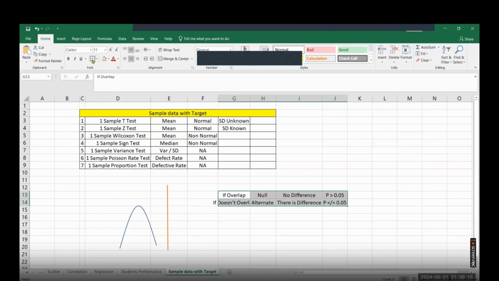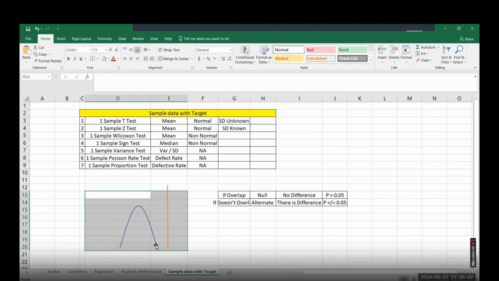Yes, Salman, ask a question, please. Yeah, my question is about the target. In this case, we are dealing with only one target, not plus or minus a specification limit or something like that. No, when we compare in a statistical test, we always compare with a fixed value. And whatever sample data you have, that sample data will come with a plus or minus limit.